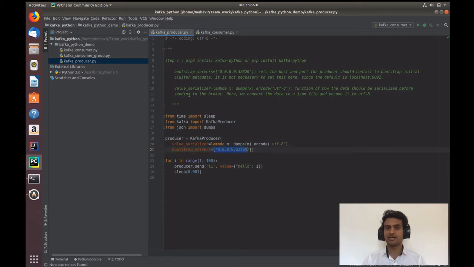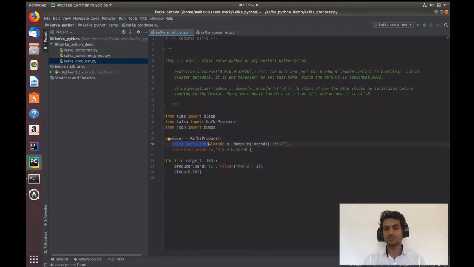The second argument is a value serializer. You can serialize in many ways: you can make it a string, you can make it JSON, you can keep it Avro. Here I'm taking each value, putting it into JSON and encoding it with UTF-8. This is the value serializer, which defines how I want to serialize my messages inside Kafka.